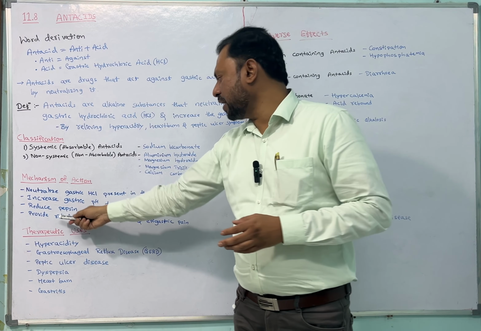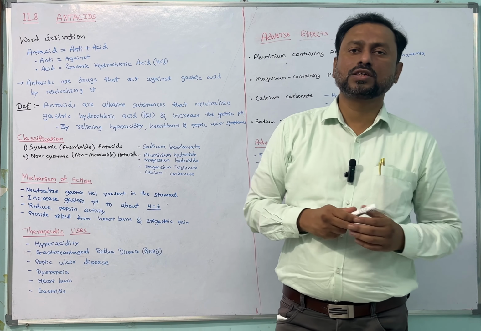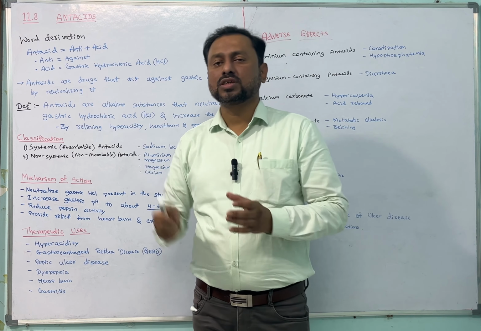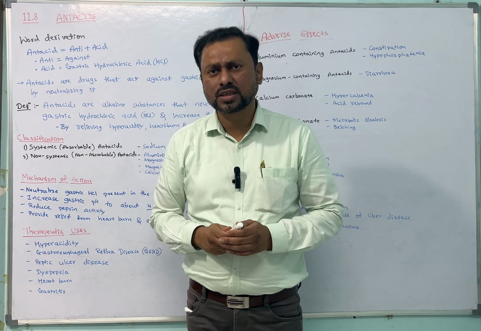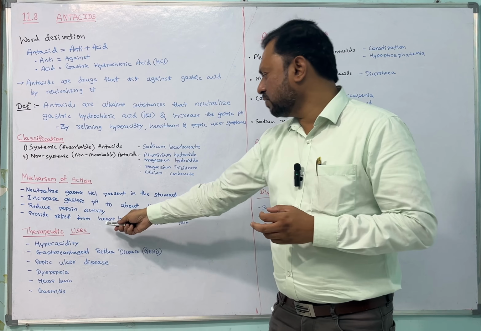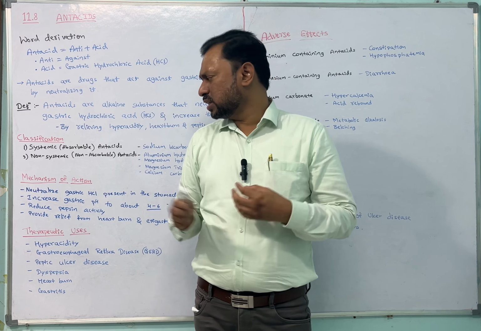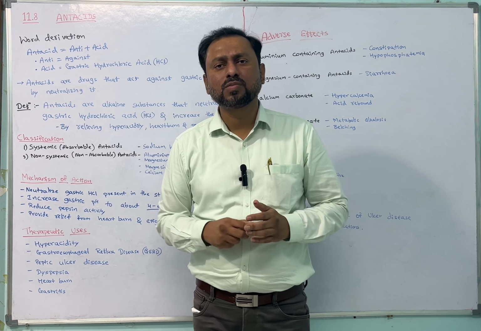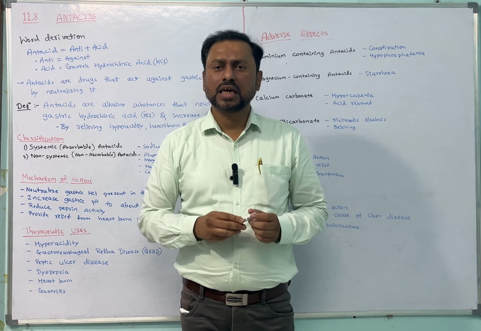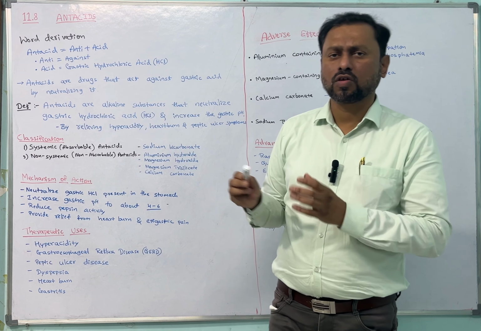The next one: provide relief from heartburn and epigastric pain. These are substances, antacid substances or drugs, which are helpful for relieving heartburn as well as epigastric pain. This is about the mechanism of action of the antacid. Now, therapeutic uses. What are the diseases for which we use these antacids in treatment?